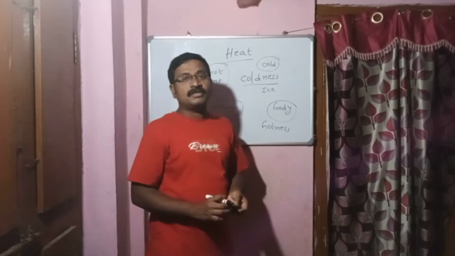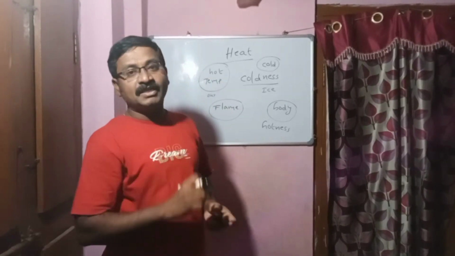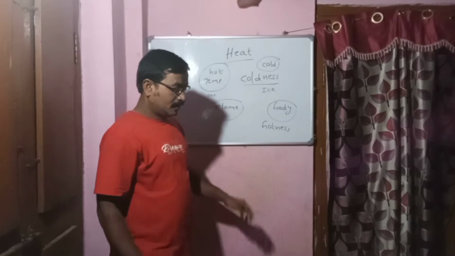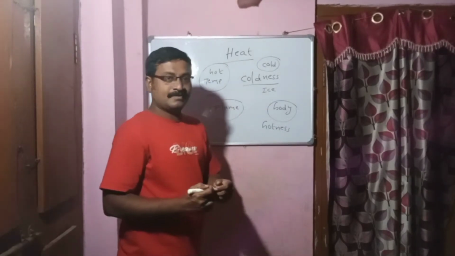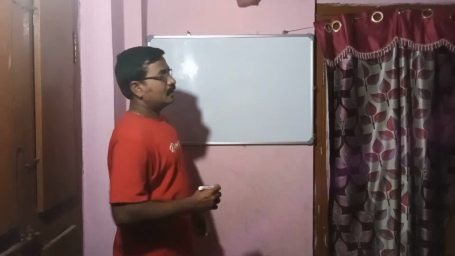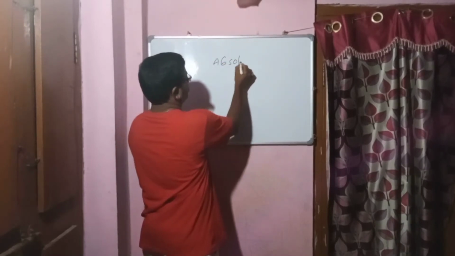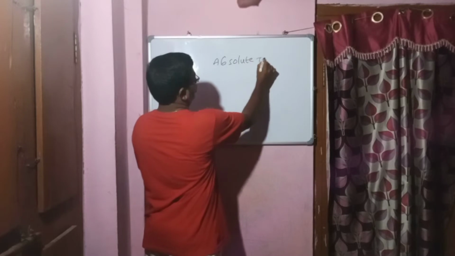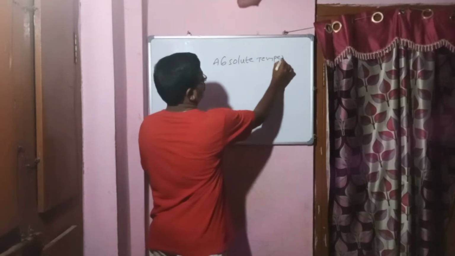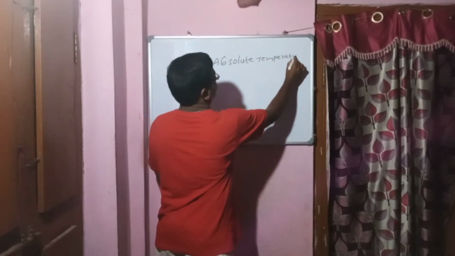Today we will discuss the relation between temperature and kinetic energy. First, the difference between absolute temperature and normal temperature. What is absolute temperature?